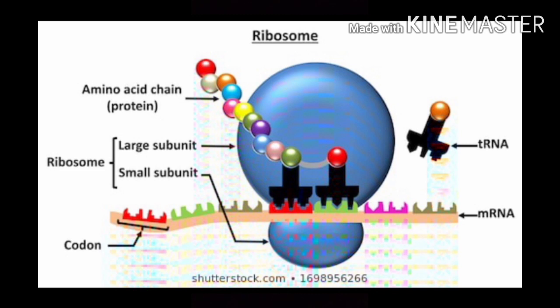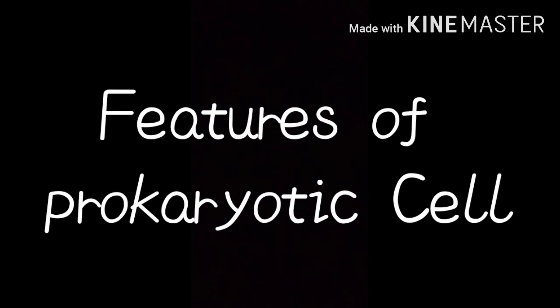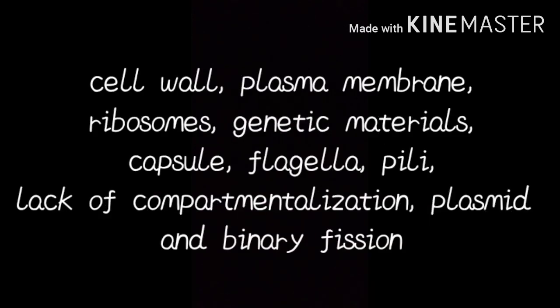Prokaryotes are the smallest types of cells, averaging 2 to 5 micrometers in diameter. Despite their small size, inside each cell there is the chemical and biochemical machinery necessary for growth, reproduction, and the acquisition and utilization of energy. The common features of prokaryotic cells are cell wall, plasma membrane, ribosomes, genetic material, capsule, flagella, pili, lack of compartmentalization, plasmid, and binary fission.